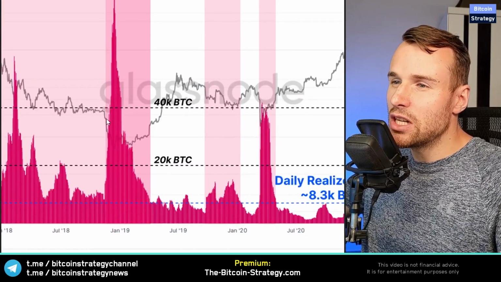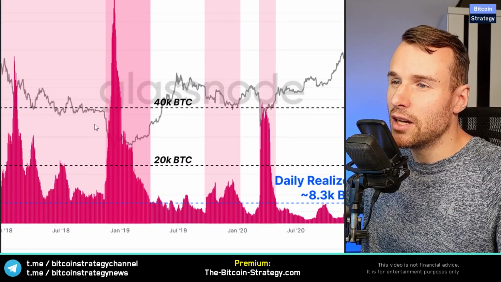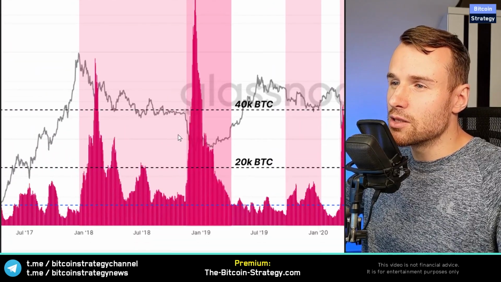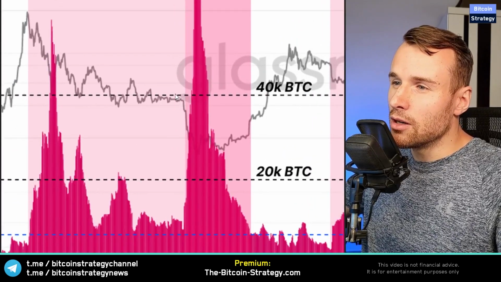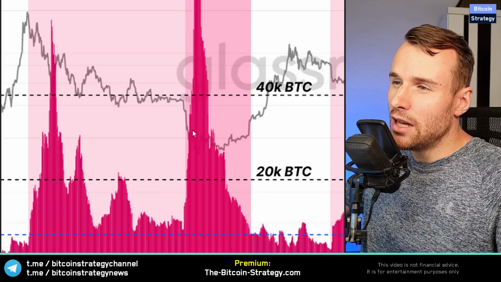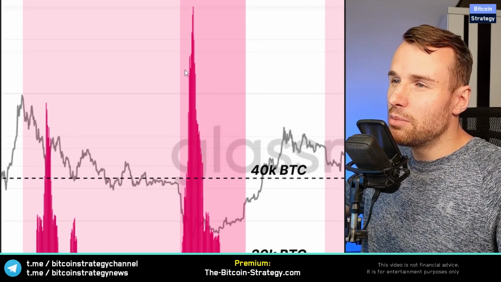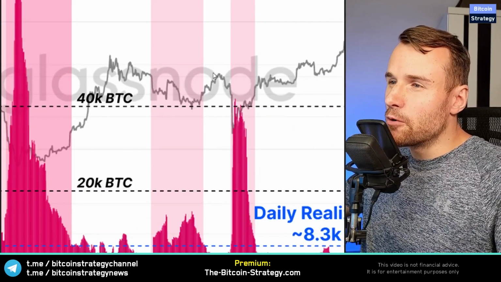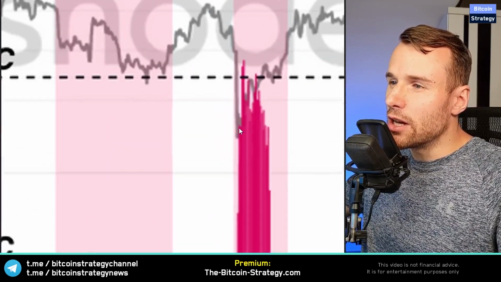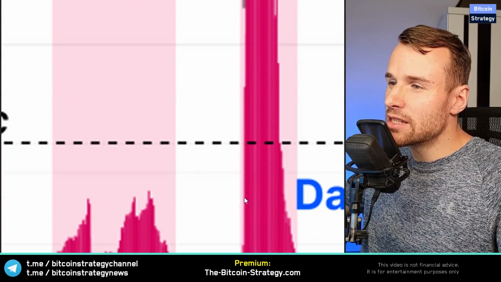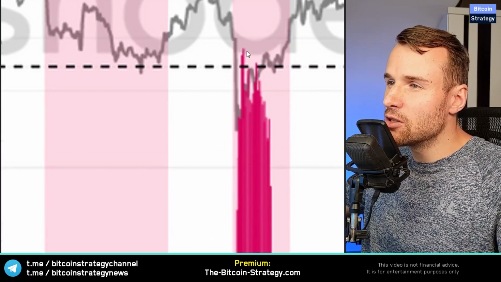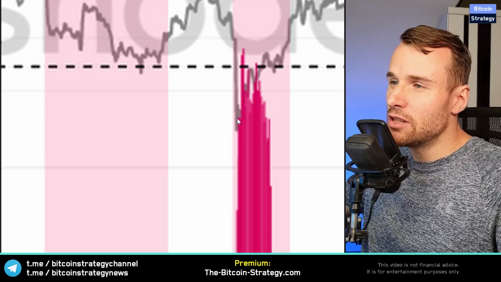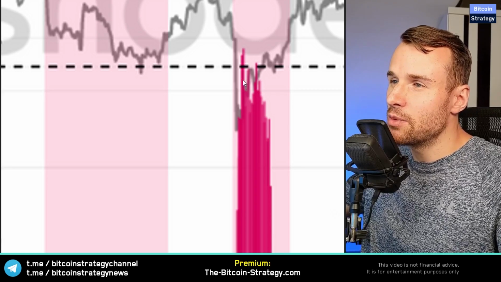People tend to sell when there are very drastic movements, right? Like look at this movement in 2018. We had our crash, our 50% drop, and only at the end of that drop, people started to really panic sell. The same is true here for the Corona crash. We have already crashed, right? And where do we see the exact spike here where people realized the losses? It was after the crash. It was several days after the crash. This is where the panic started.